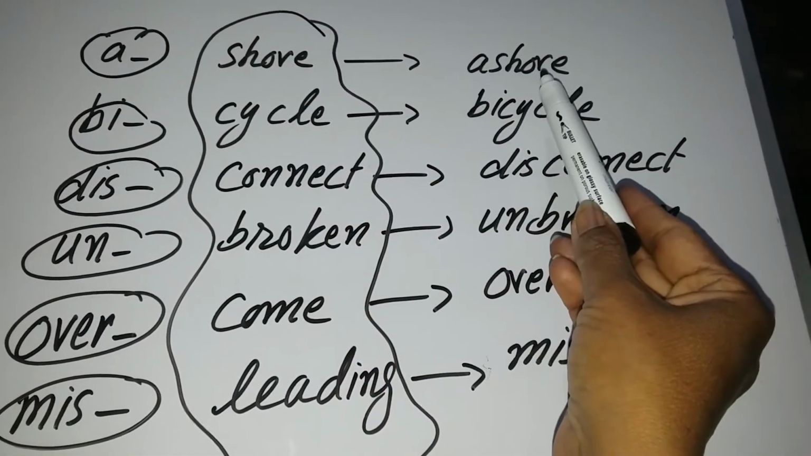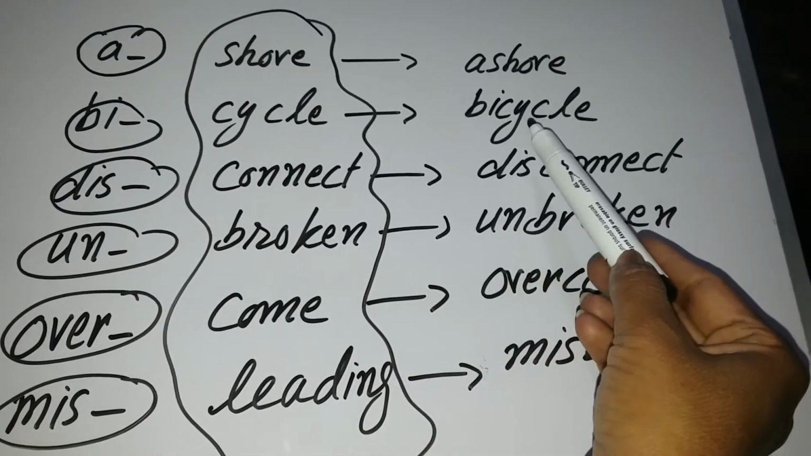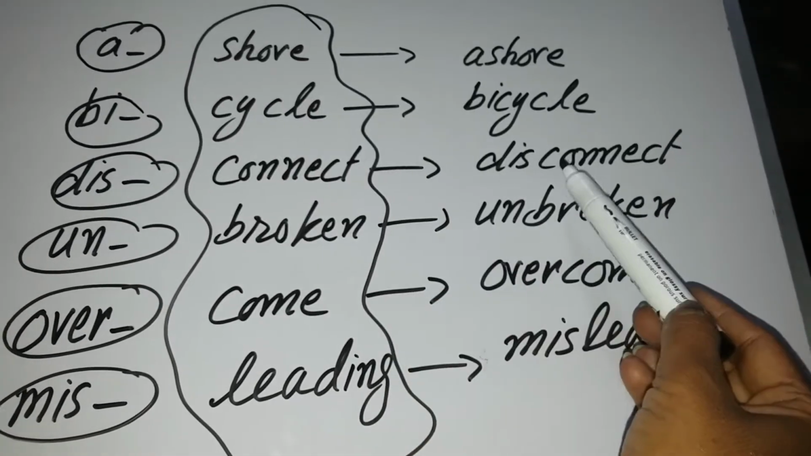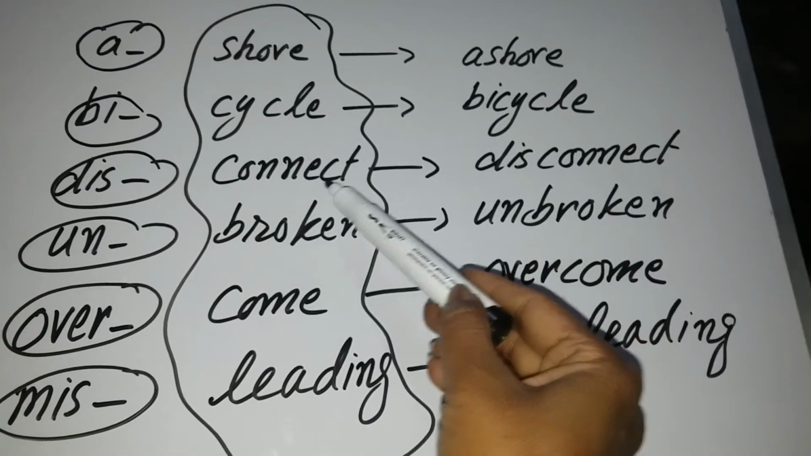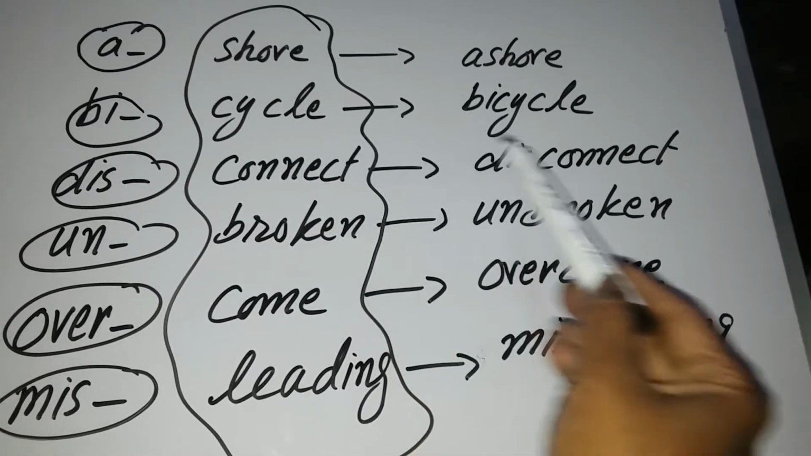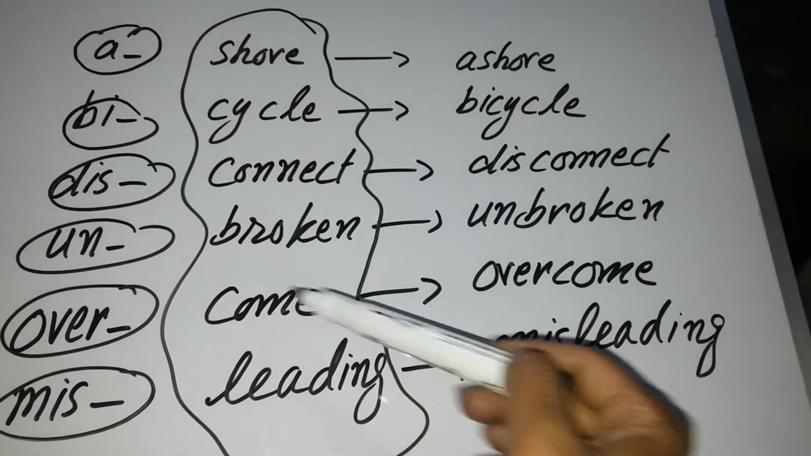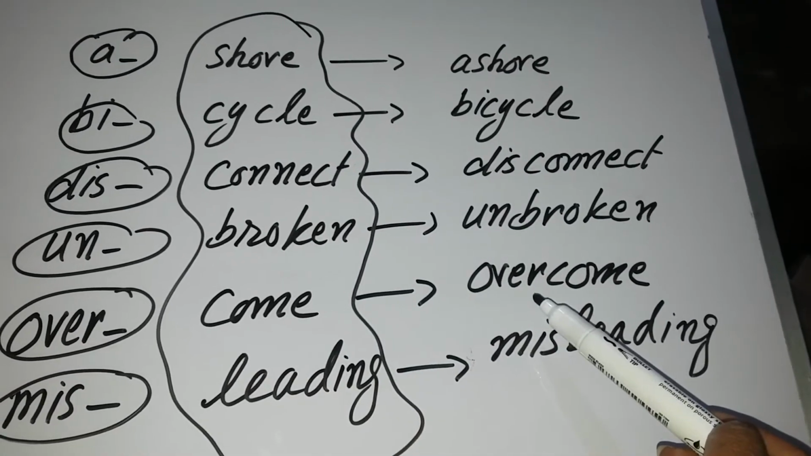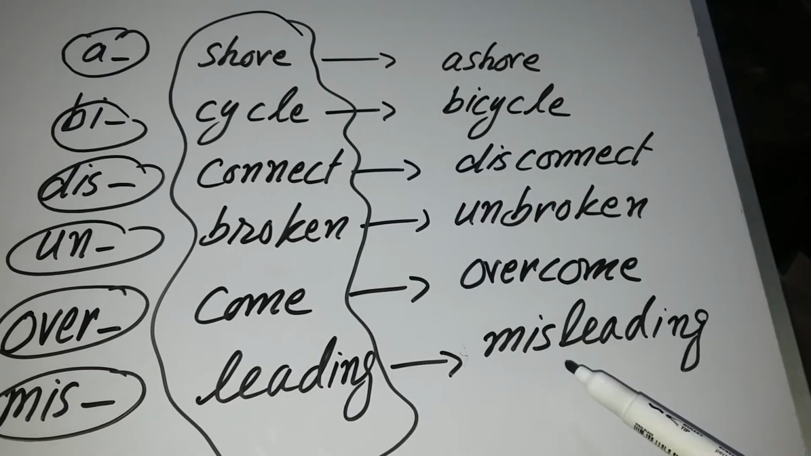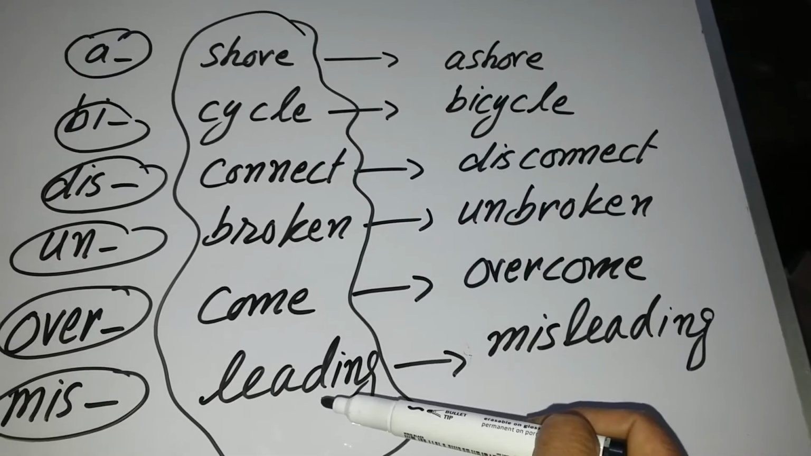Sure, assure. Cycle, bicycle. Connect, disconnect. Now this is the negative of connect. Broken, unbroken. This is the negative of this word. Come, overcome. This is another word. Leading and misleading. Now this is the negative of this word.